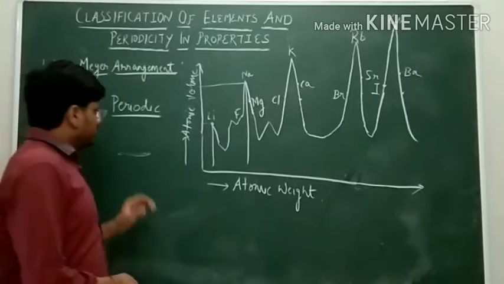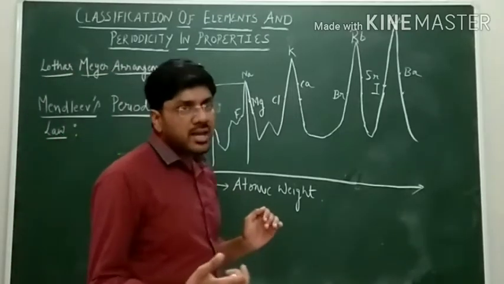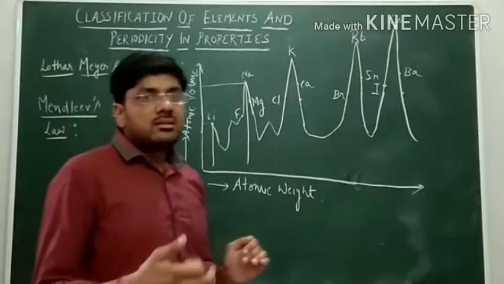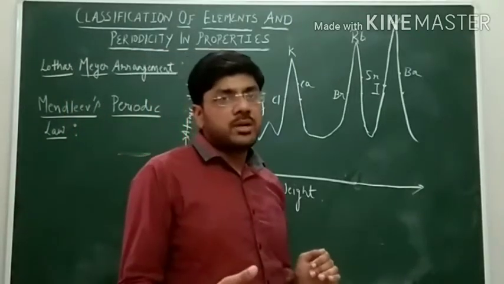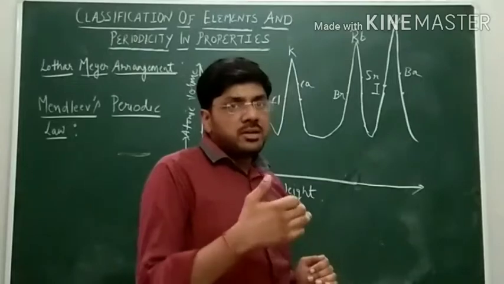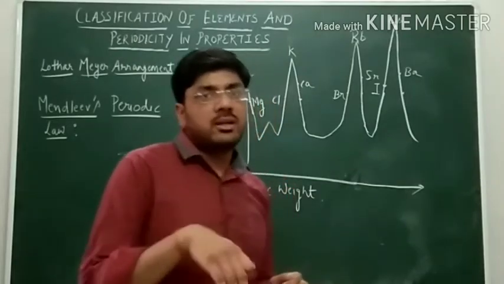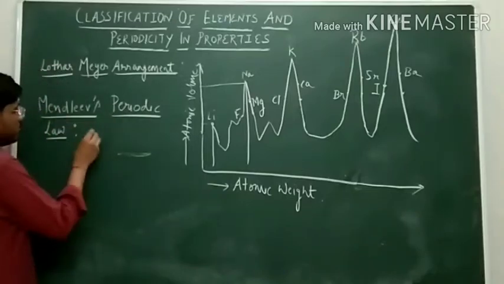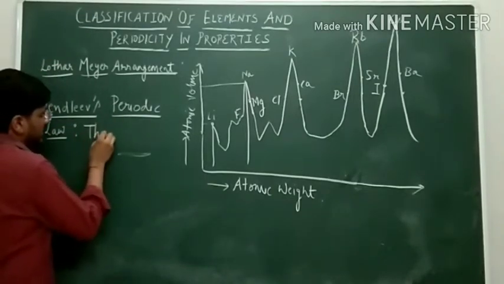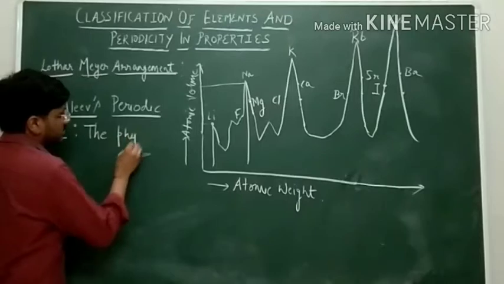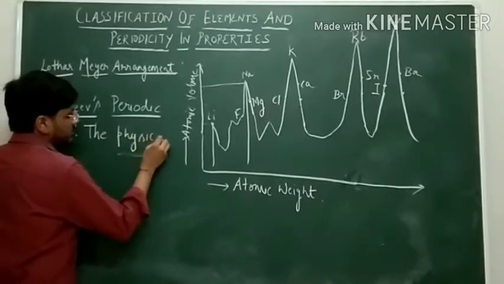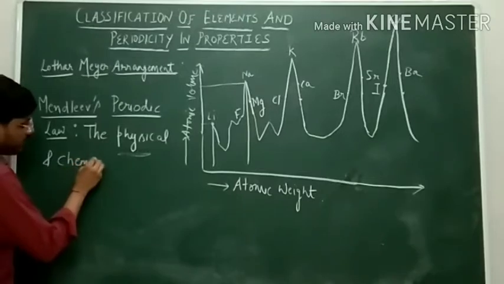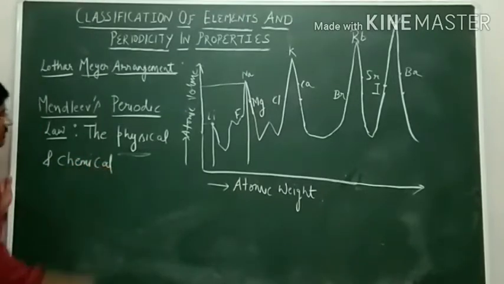Mendeleev periodic law says that when elements are arranged in order of their increasing atomic weight, then their physical and chemical properties are found to be repeated after regular interval. Means basically what he have said, we can write Mendeleev periodic law as the physical and chemical properties of elements are periodic function of their atomic weights.